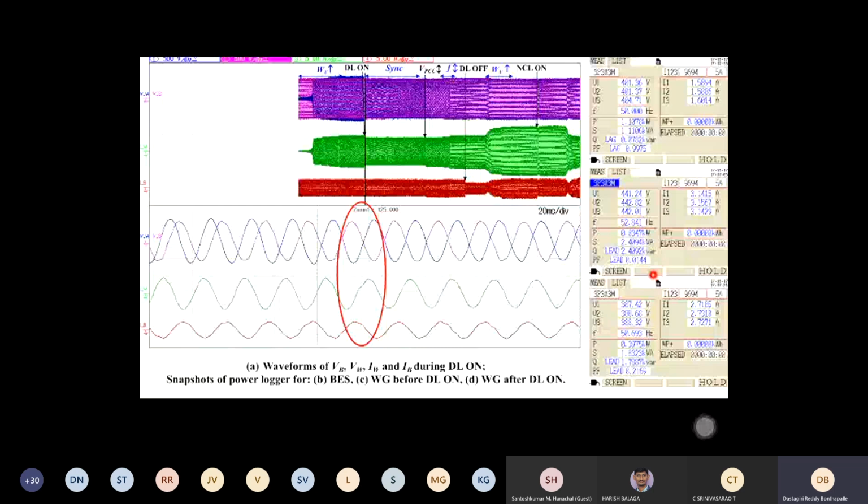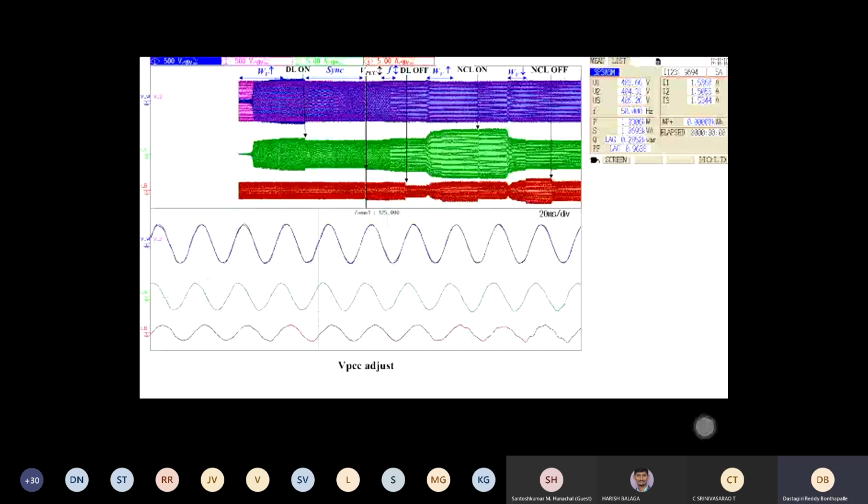Then finally, you can see here the wind was at 388 and we brought it to 390. Now it is ready to sync. Just a 2 volt difference doesn't make much difference. So that's how you can sync it. In frequency also, previously it was at exactly 50. Now we adjusted this one because it has to match with the wind velocity. So that's how you can adjust the frequency and it is matched.